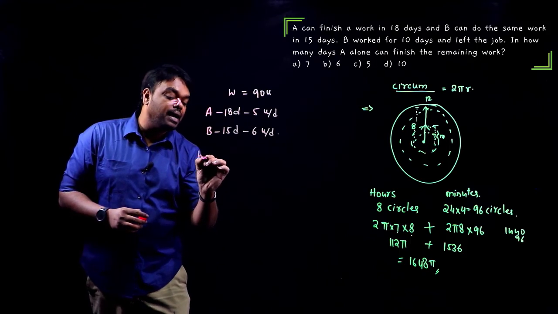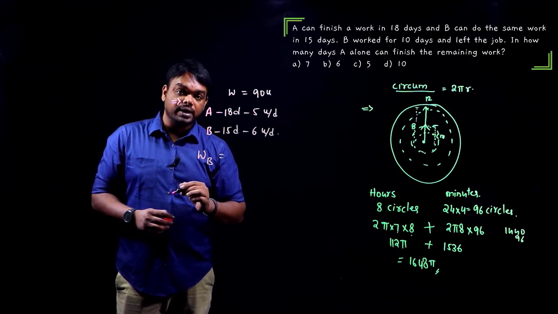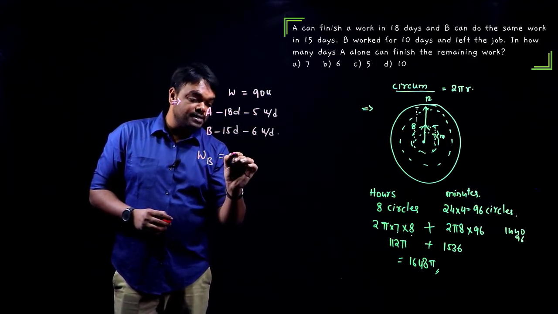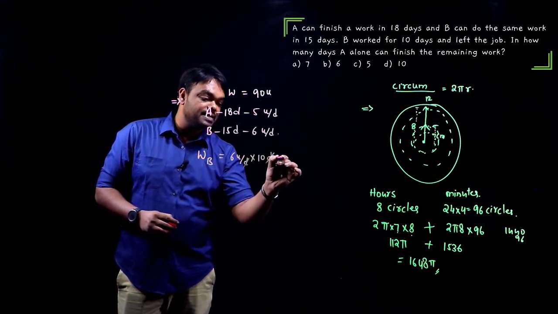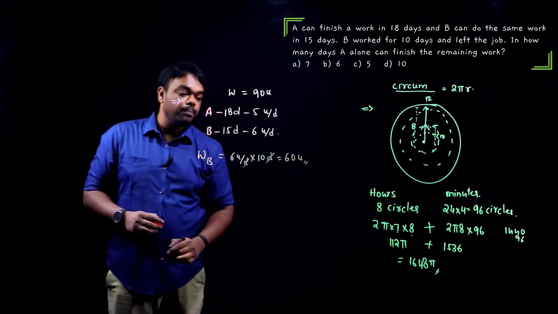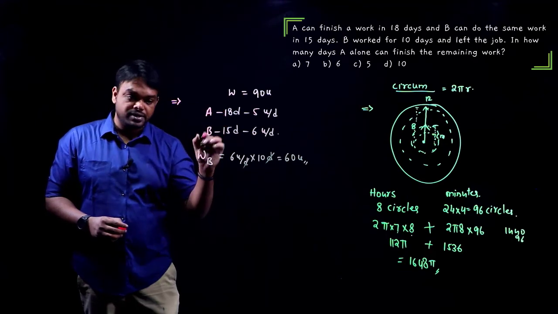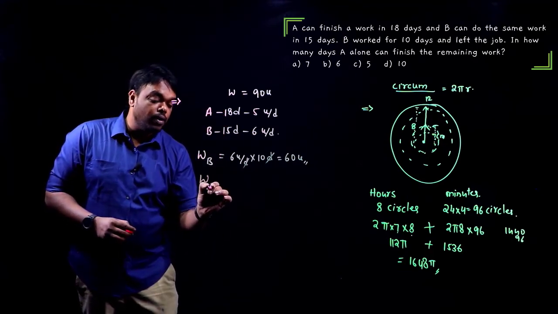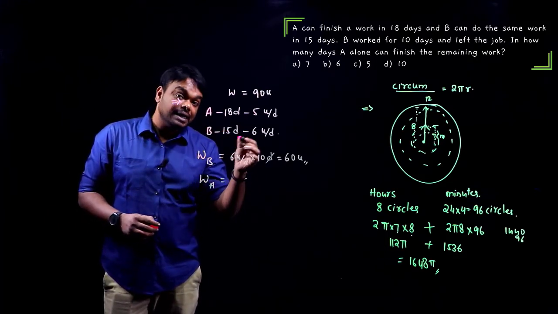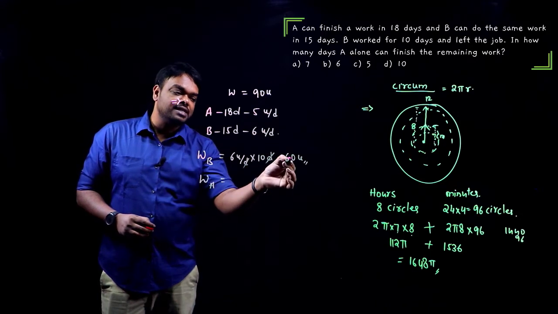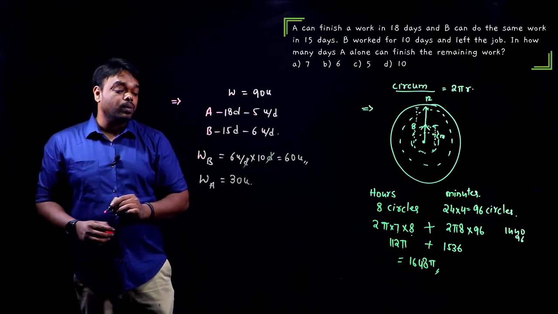Okay. Now work done by B alone is speed into time. Work is speed into time. Speed of B is 6 units per day into time. He worked for 10 days. Days get cancelled. 60 units are done. Okay. So in the first 10 days, B alone finished 60 units. Next, who works? A. Now the work done by A is the remaining work A will be doing after B left, that is after 10 days. So out of 90 units, 60 units are finished by B, means A should be doing 30 units. Now we need to calculate the time taken by A.